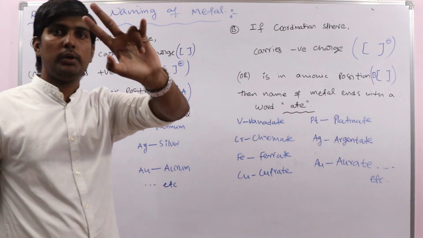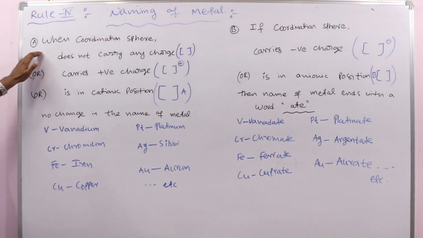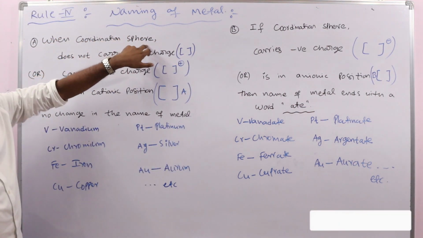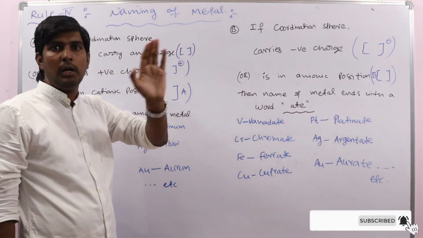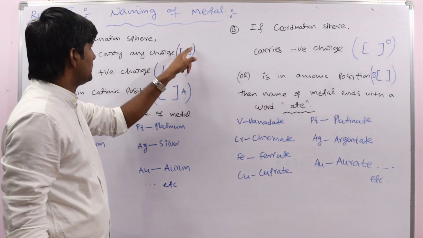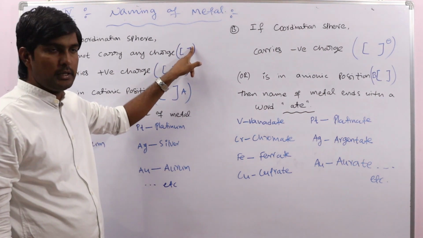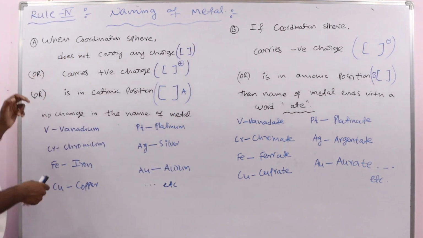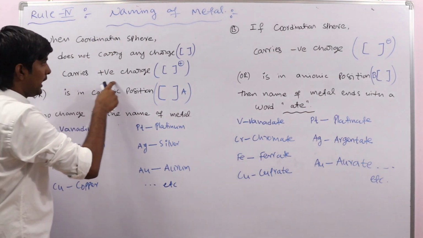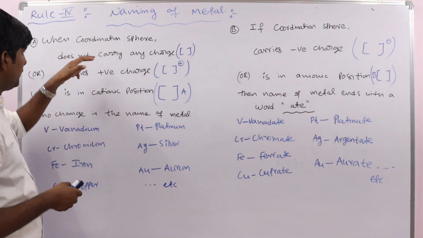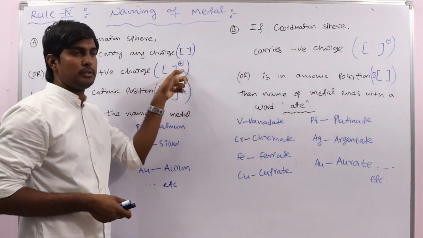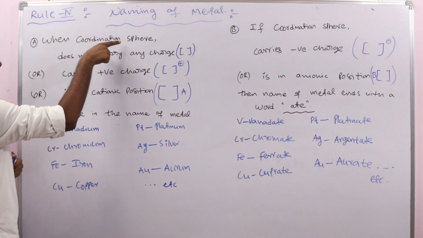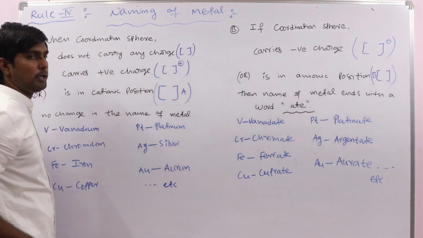So here we have two cases. First one is when the coordination sphere does not carry any charge, a neutral complex. Okay, the coordination sphere does not have any charge like this, which we already discussed. Or when the coordination sphere carries a positive charge, or the coordination sphere is in the cationic position.